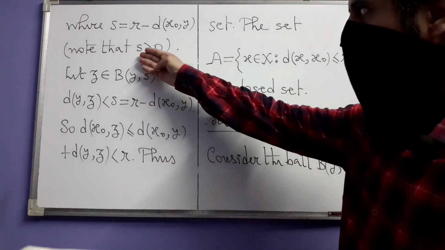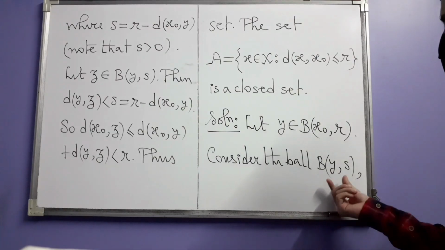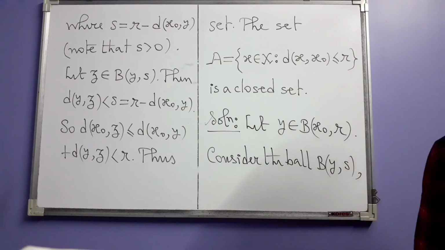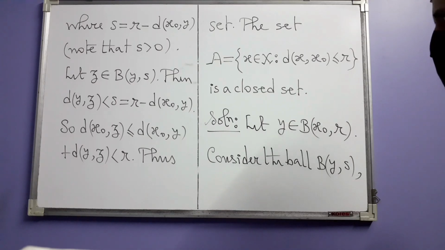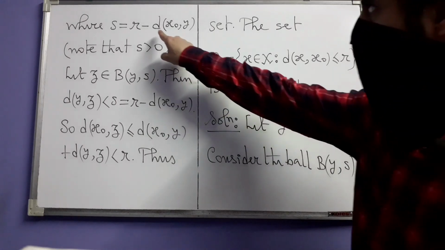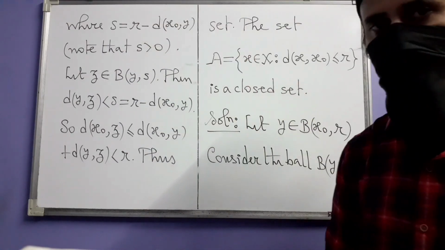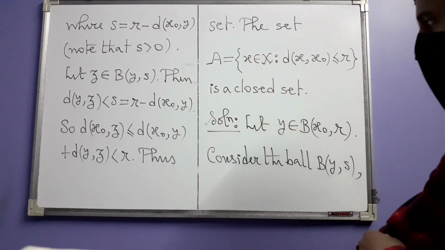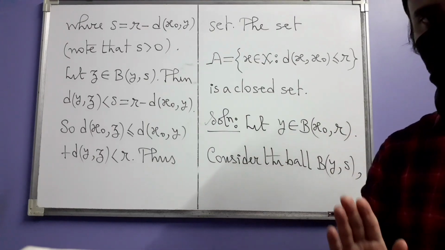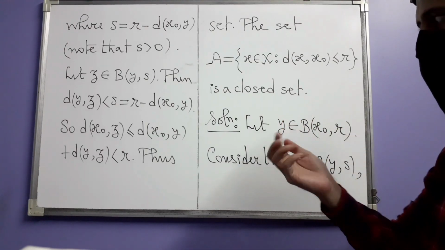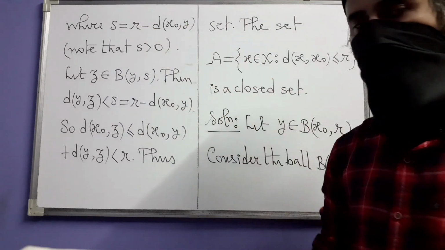And we are also saying that note that S is positive, and that is why we are able to consider this ball. How is S positive? S is positive because the distance between x0 and y is less than R. And why is that so? That is because y belongs to this ball. So by the definition of this ball, d of x0, y is less than R. So R minus this is a positive real number.